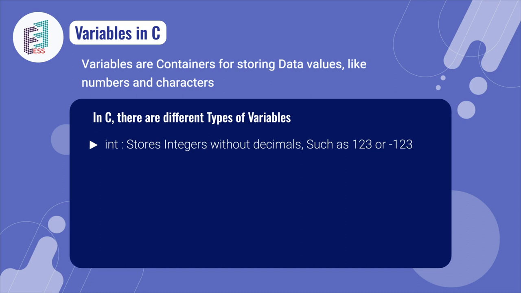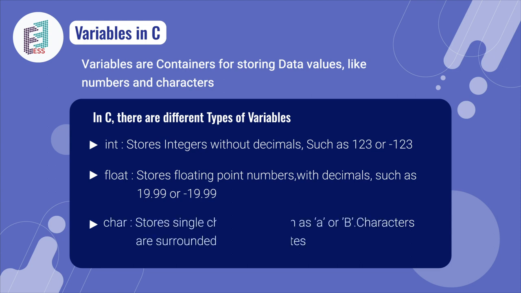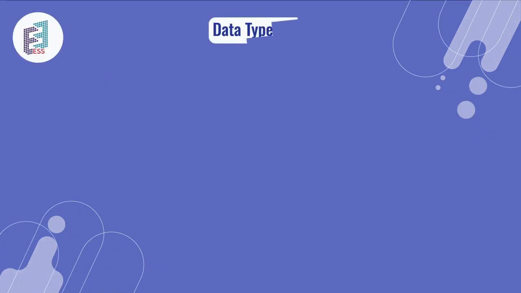Let's come to the int. Here, it stores integers without decimals, such as 123 or minus 123, which means after the decimal point we can't keep those numbers. And next is float. Here we can store floating point numbers, which means decimals, such as 19.99 or minus 19.99. Character. Here it stores single characters such as A or capital B, characters which are surrounded by single quotes. In the next slide, we can see the different data types in C.